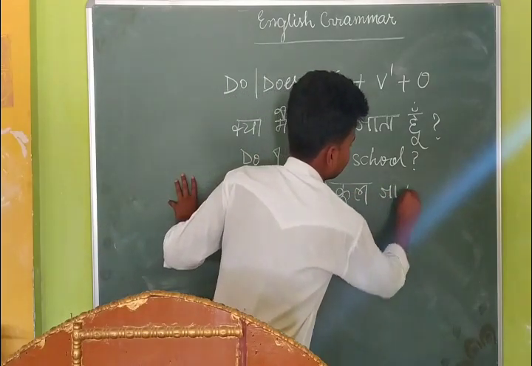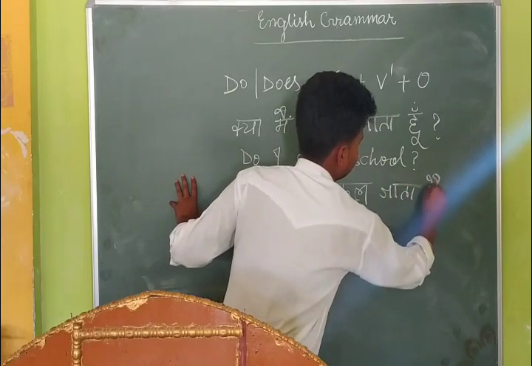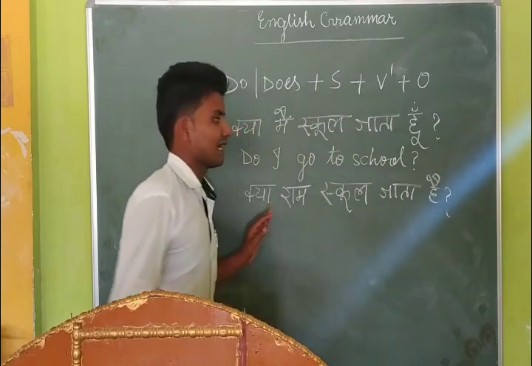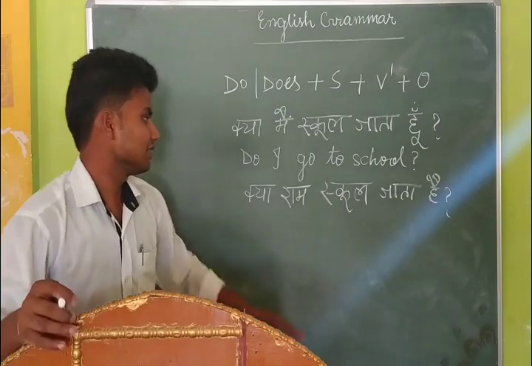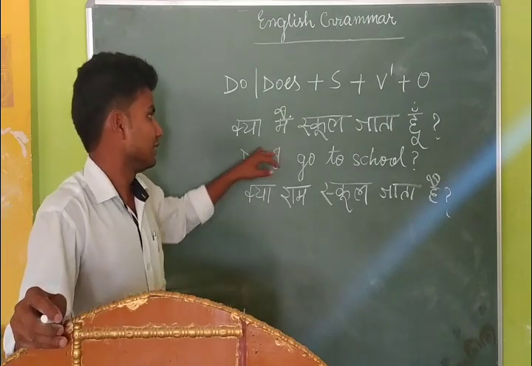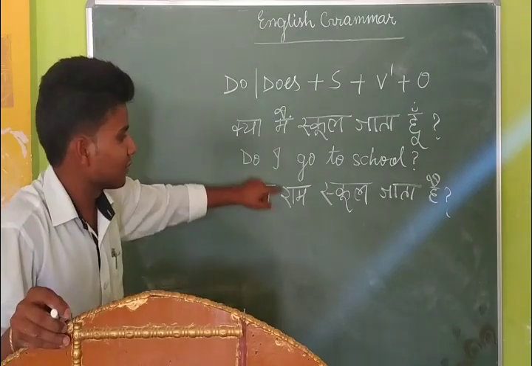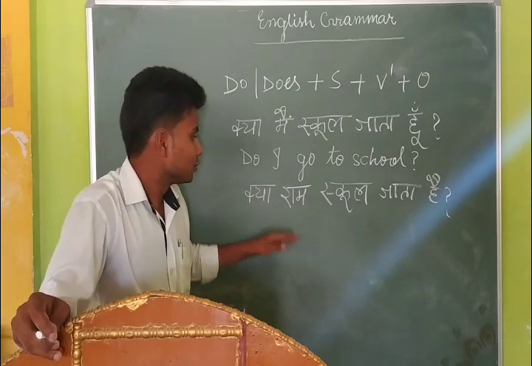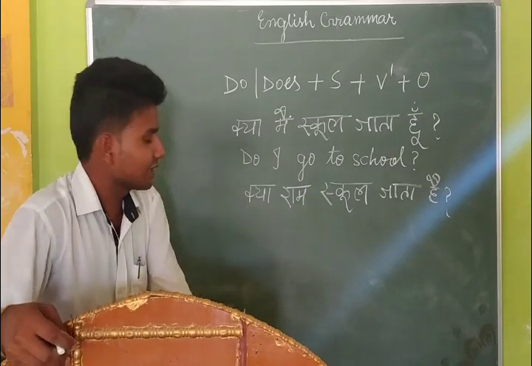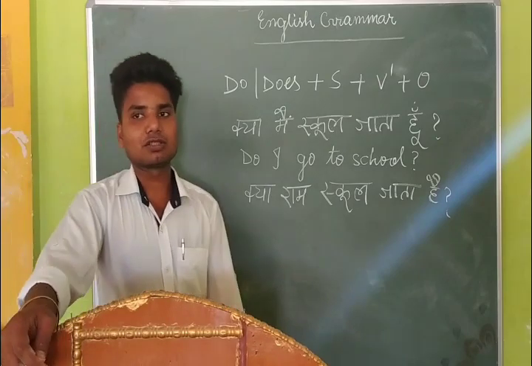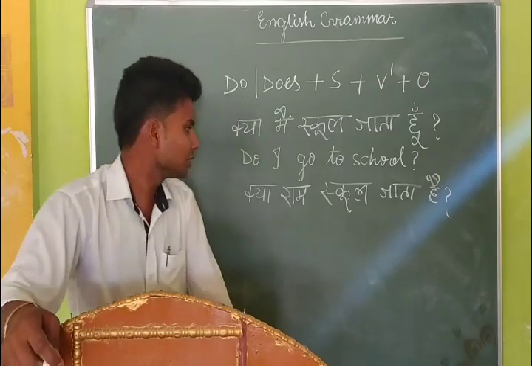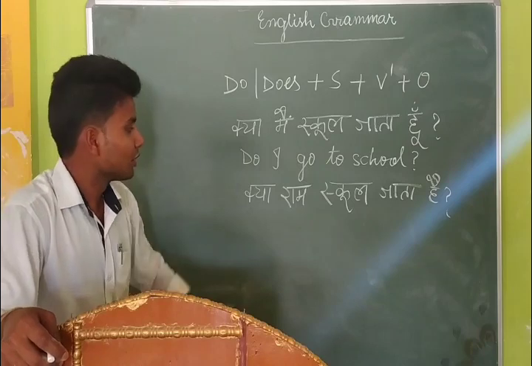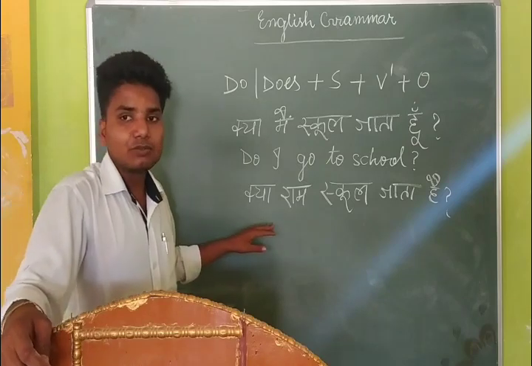क्या राम स्कूल जाता है? Actually, both these sentences are in the same way, but there is a little bit of difference in the subject. In the very first sentence, the subject is I, but in this sentence, the subject is a single name, Ram. So you can easily understand that the subject is in the mode of third person singular number. So without any doubt, you should use does as the helping verb. So the sentence will begin with does.